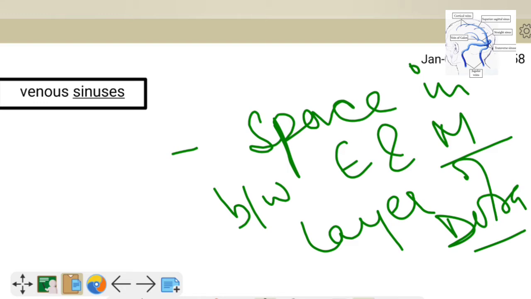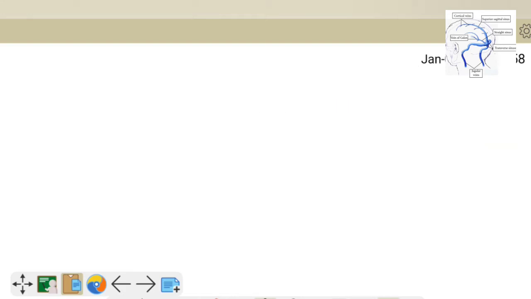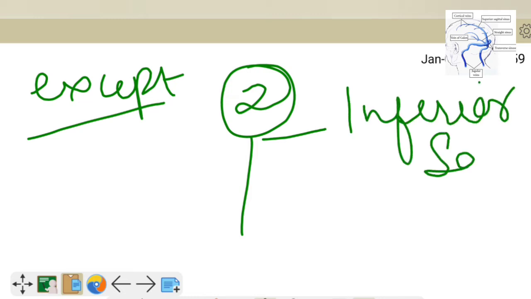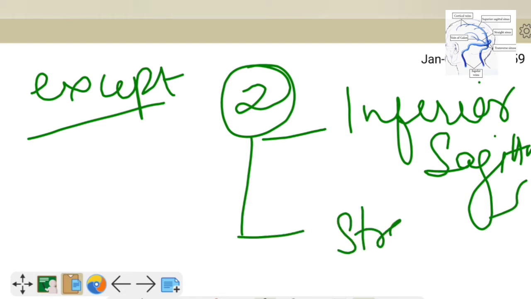All the venous sinuses occupy the space in between the endosteal and the meningeal layer of the dura mater, except two. One is the inferior sagittal sinus, and another one is the straight sinus.